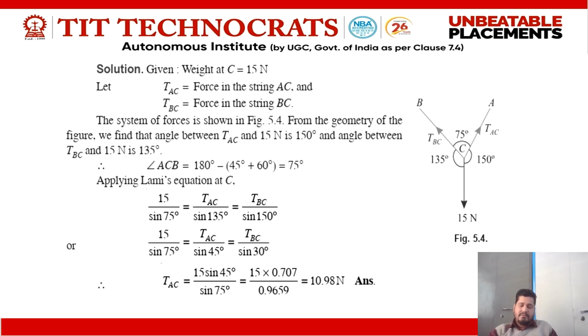Now applying these values in this equation, we get the value of TAC is equal to 50 sine 45 degrees divided by sine 75 degrees, which is equal to 10.98 Newton.